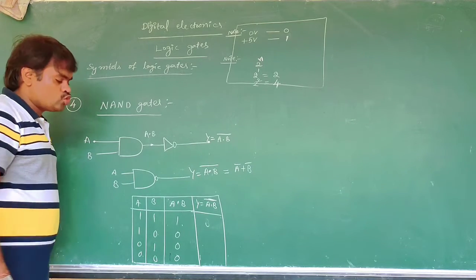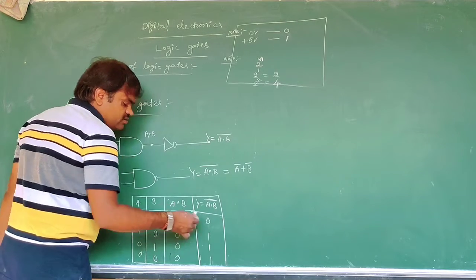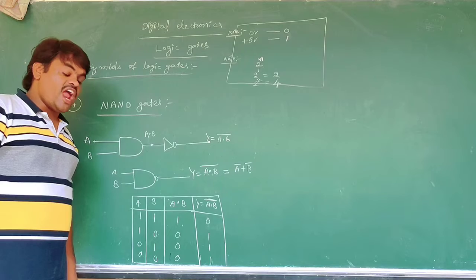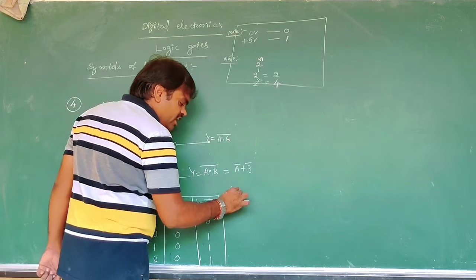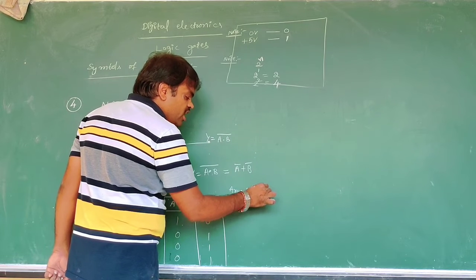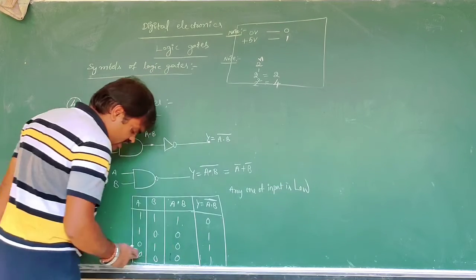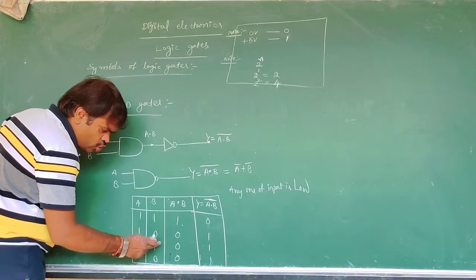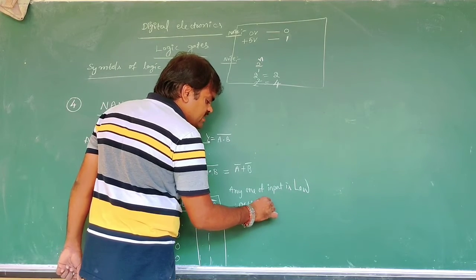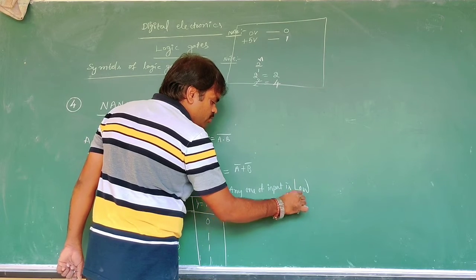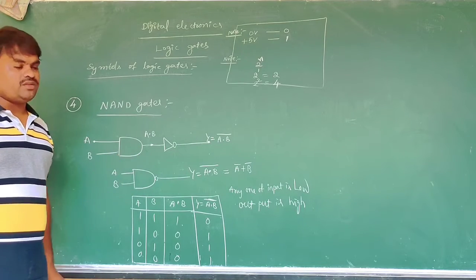But take the complement of the AND truth table: 1 complements to 0, 0 complements to 1, so the output is 0, 1, 1, 1. What is the statement of this? The NAND gate statement: any one of the inputs is low, the output is high. Any one of the input is low, output is high, is the NAND operation.